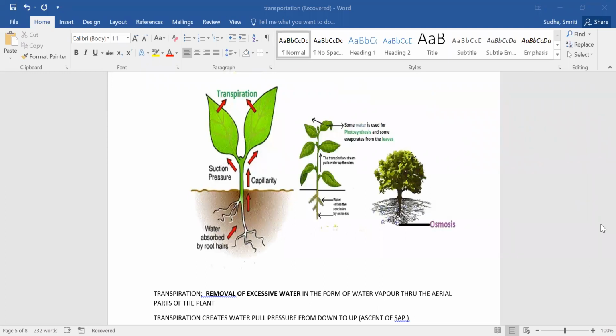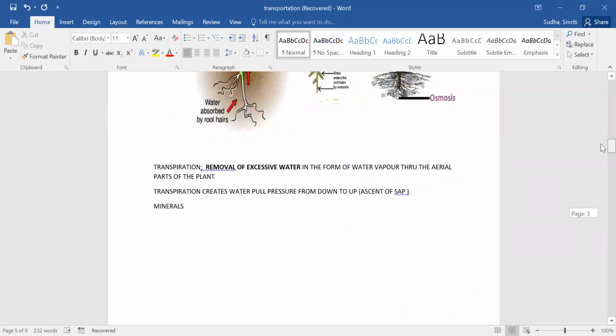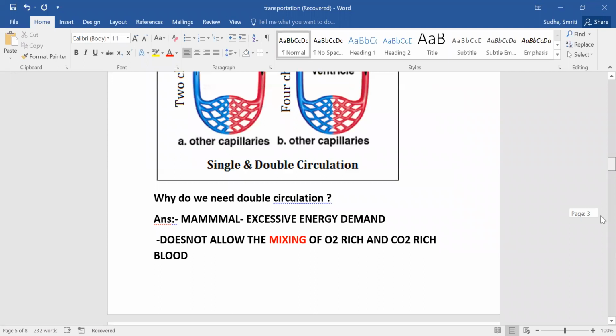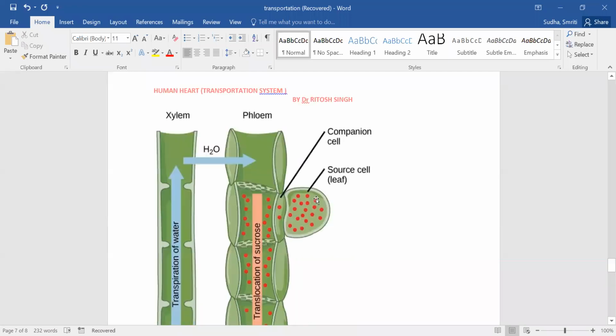So xylem does this. Now see here, there is something called transpiration and there is something called translocation. Translocation means transfer of location. That is, the food material which is made in the leaves will be transported all over the plant. That is called translocation. Wherever I talk about water movement, that is called transpiration.